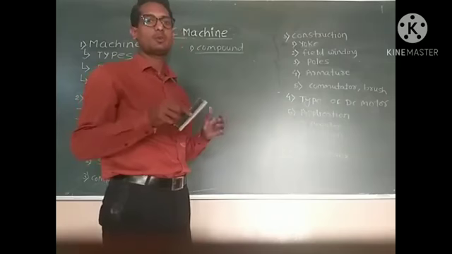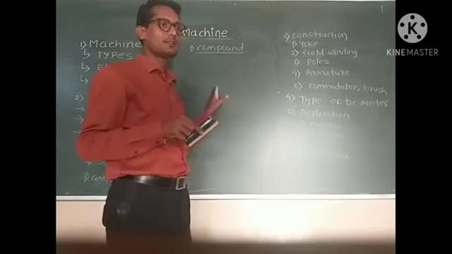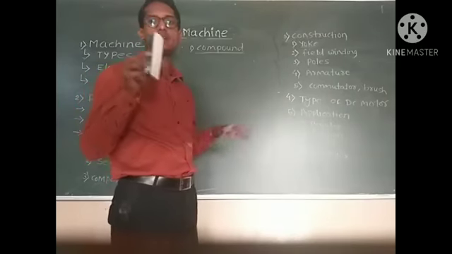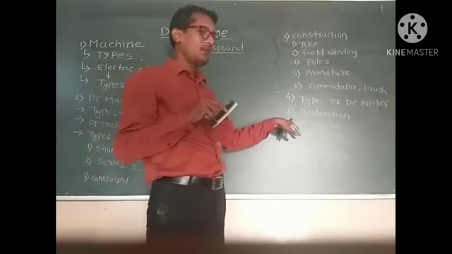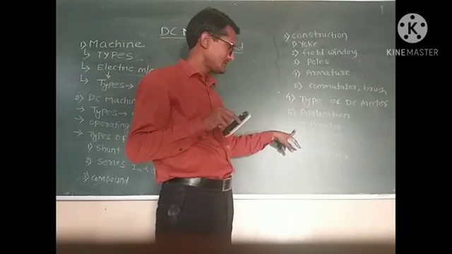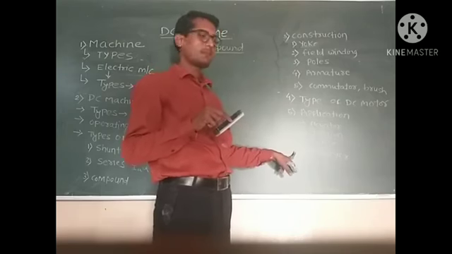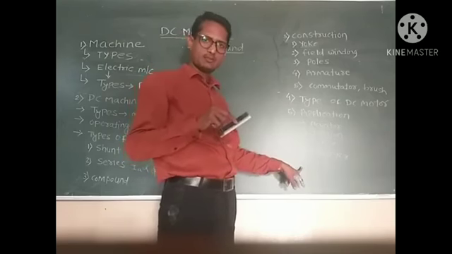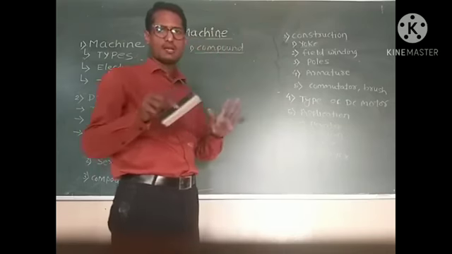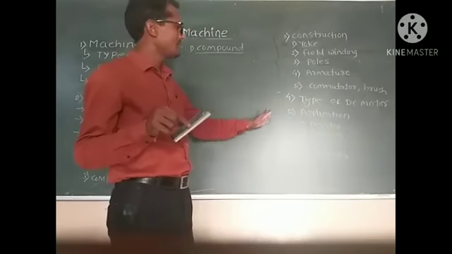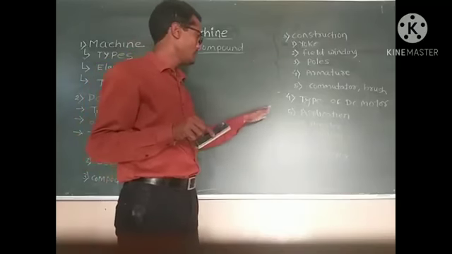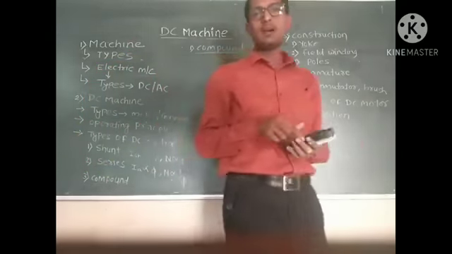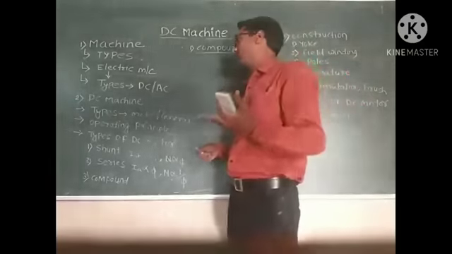In case of traction motors, we use the DC series motor. After that, elevators, cranes, conveyors, and electrical small toys are all applications of DC motors.